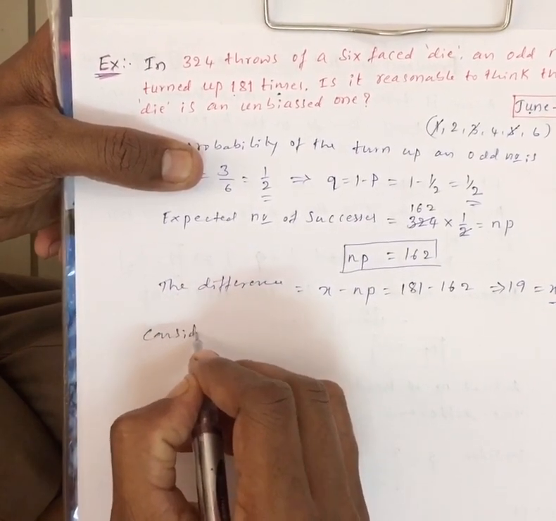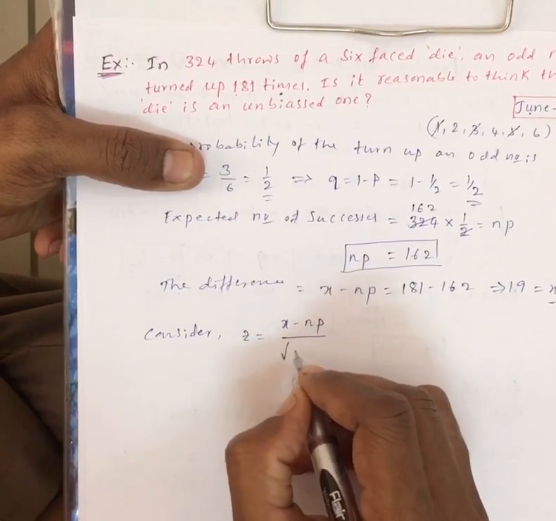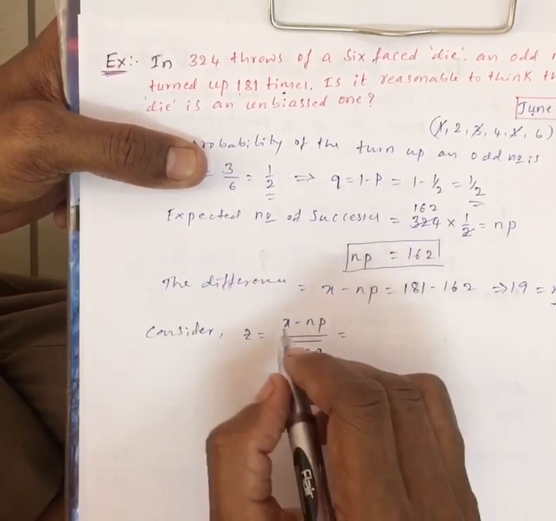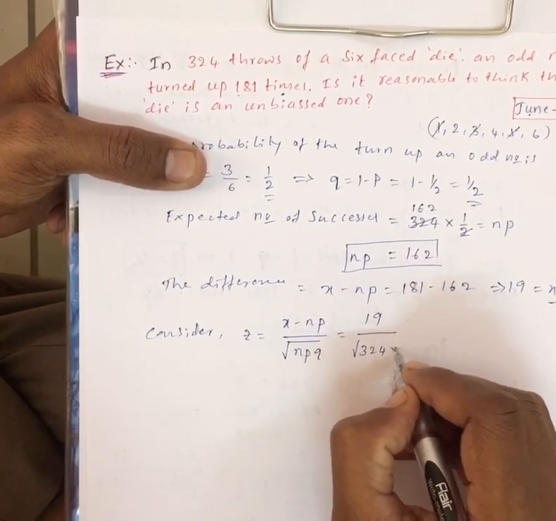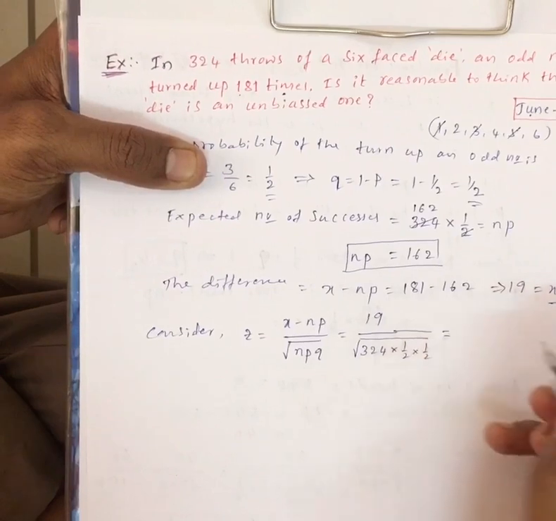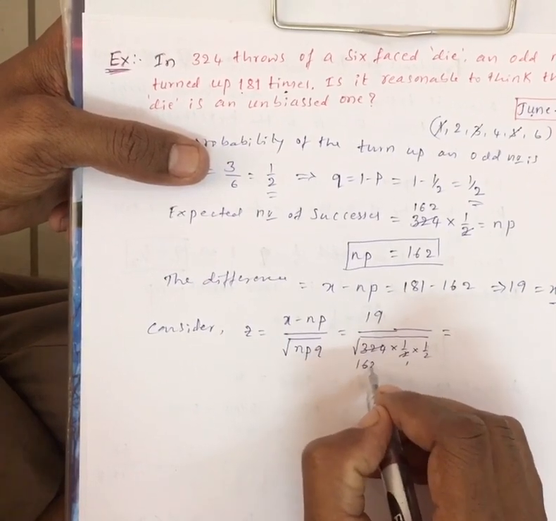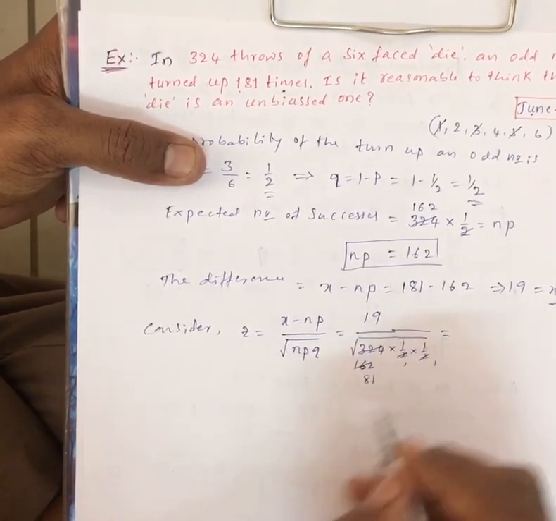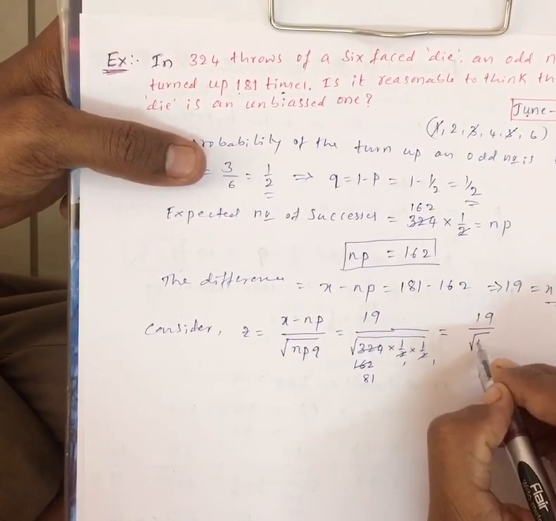Now consider the standard normal variate z equal to x minus NP divided by square root of NPQ, which is equal to 19 divided by square root of 324 into 1 by 2 into 1 by 2. 324 divided by 4 is 81. So this is 19 by square root of 81.